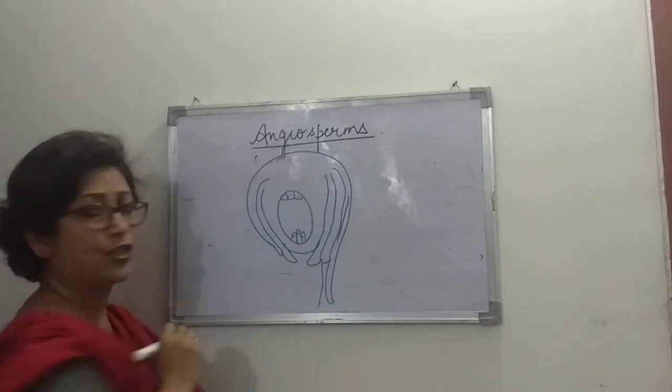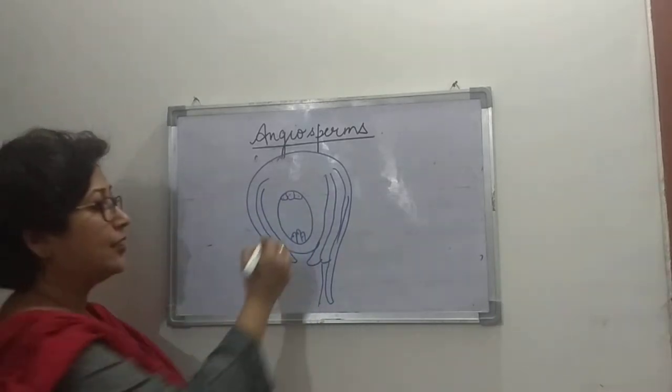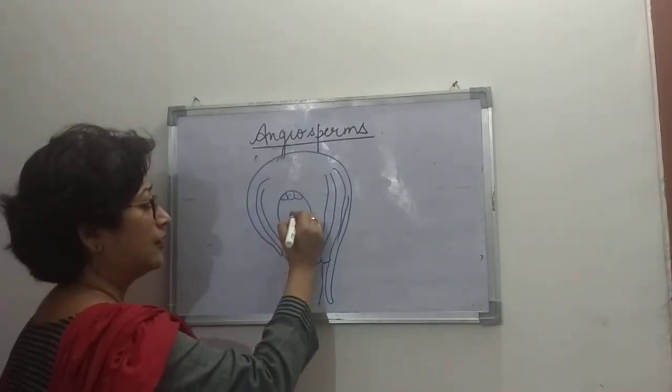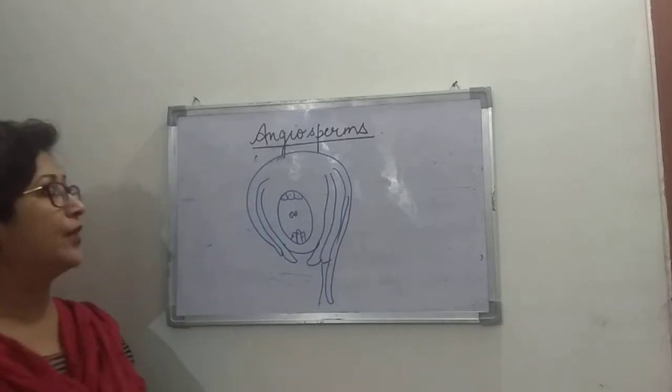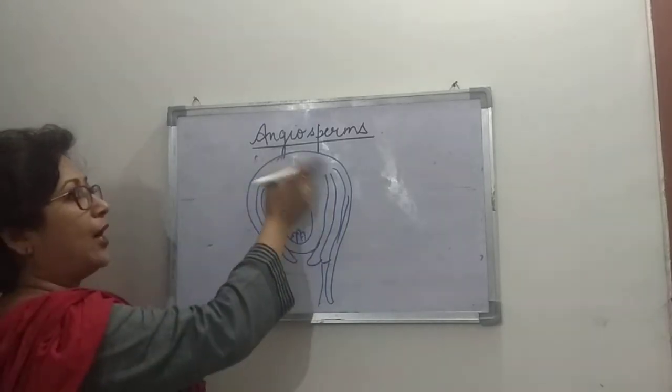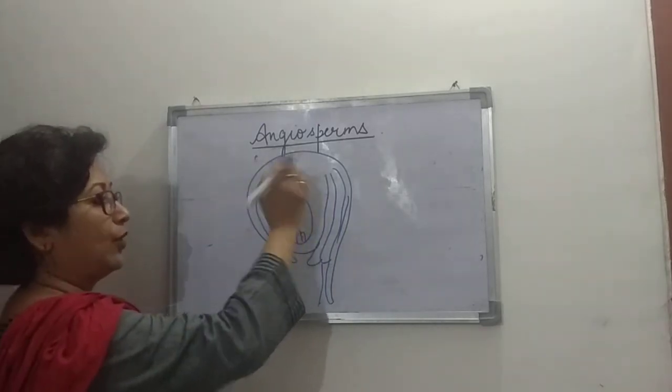Right, so these are the structures that are present inside the embryo sac.